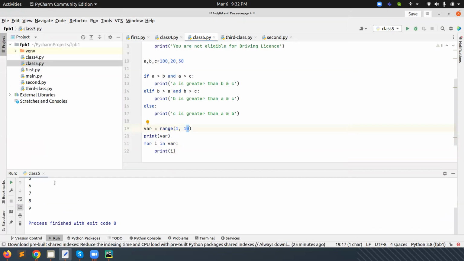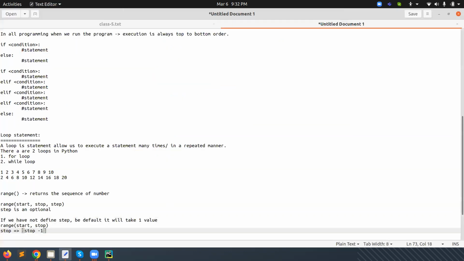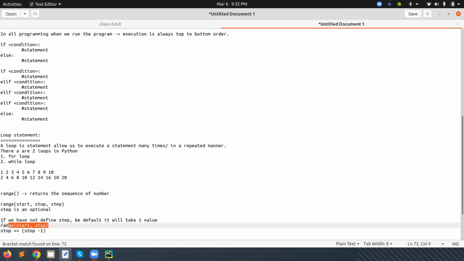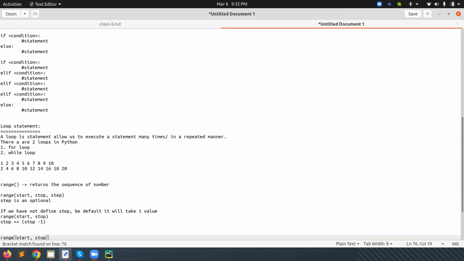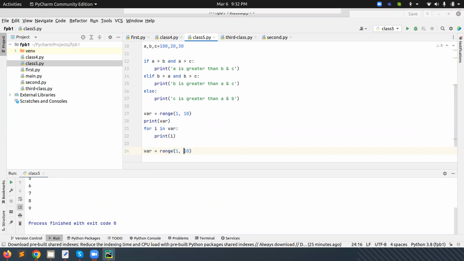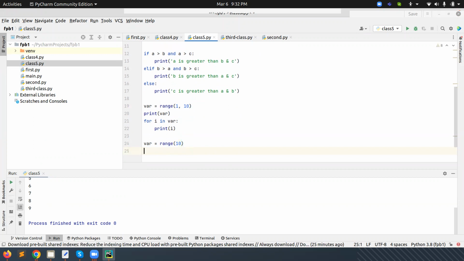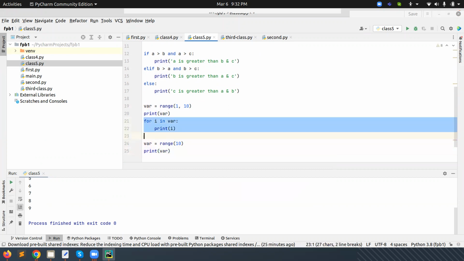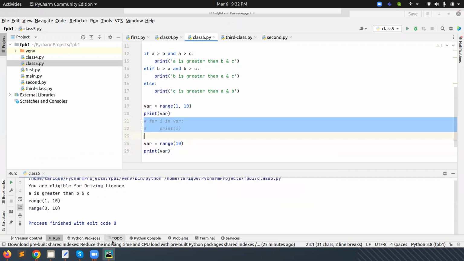And by default value, we can also give here a range. Without this, we can also give only a stop. Then what will happen? You can see here only one value is given. So if I print this one, where now I'm giving the comment of this one, then you can see it's by default starting from 0.